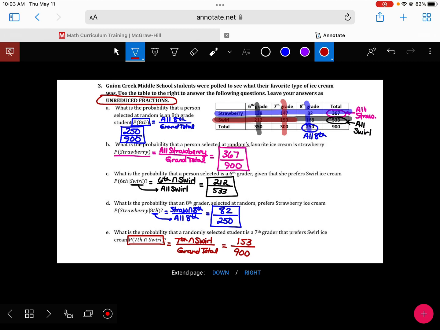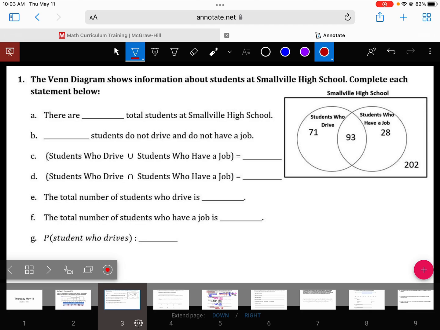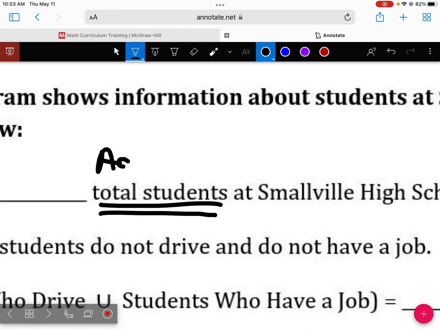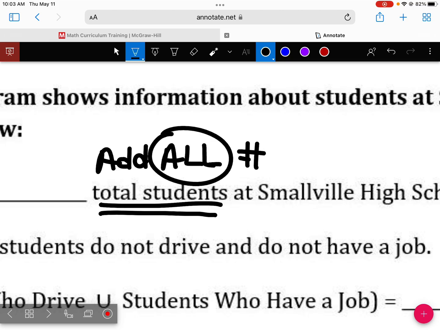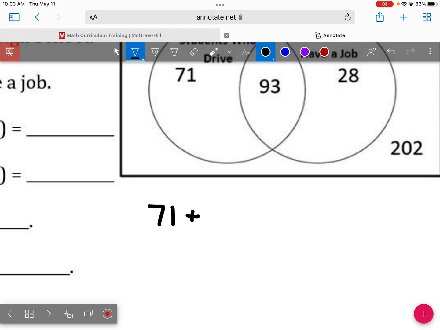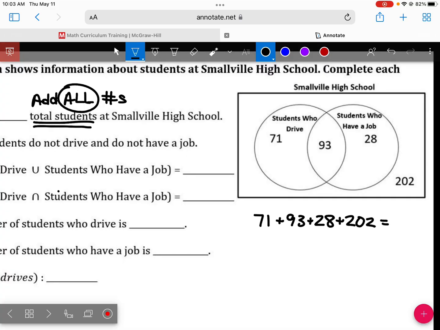What else do you guys want to see from the review? Number 1, absolutely. There are blank total students at Smallville High School. So for my total students, we need to add all the numbers. So I'm going to add 71, 93, 28, and this 202 that's down in the corner. What do you get when you add all of those together?